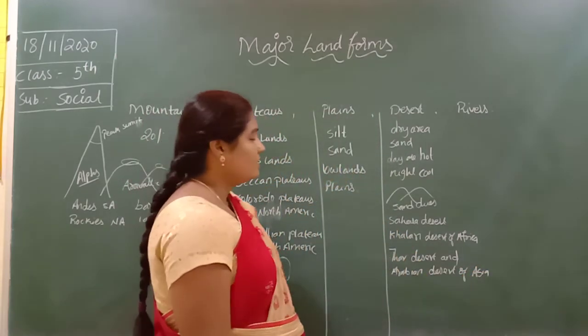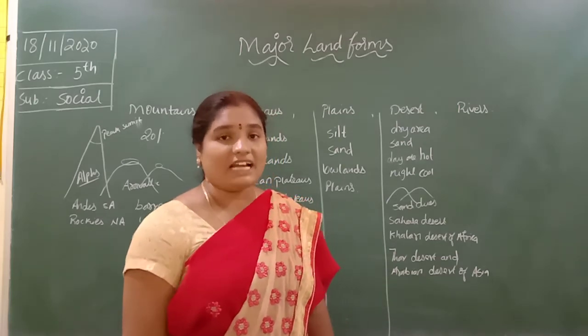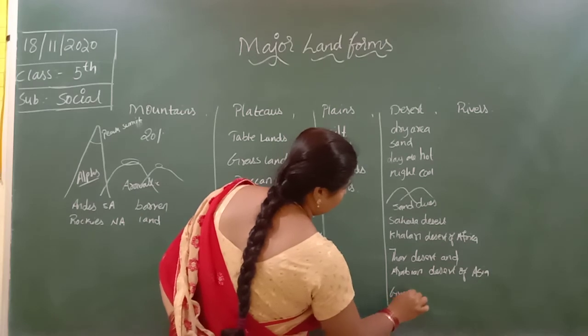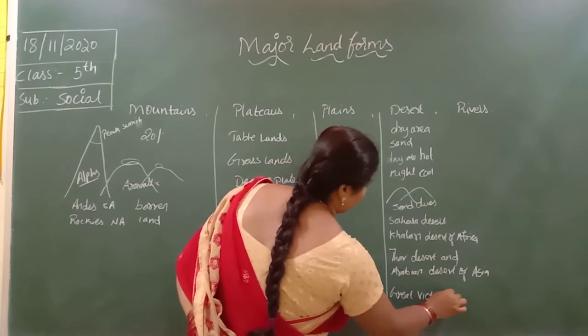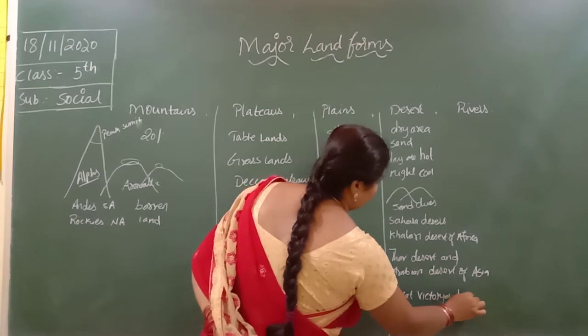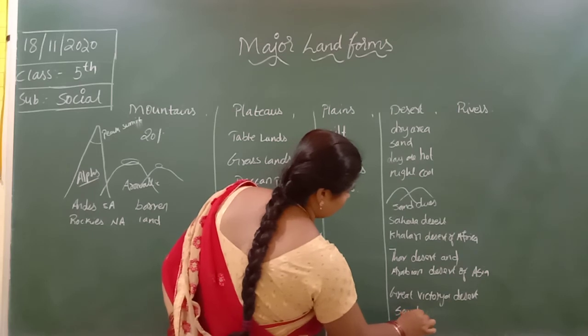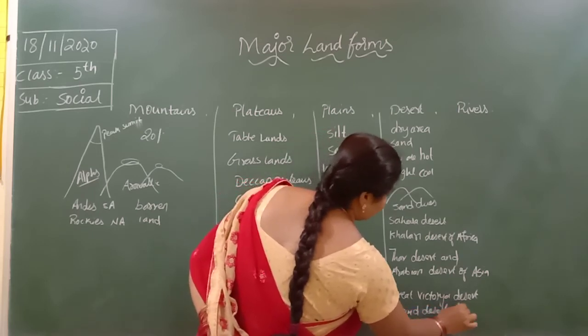Next, Great Victoria desert and Sandy desert are the examples of Australia.